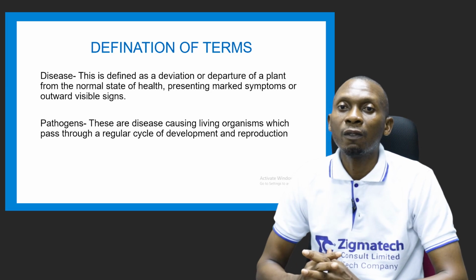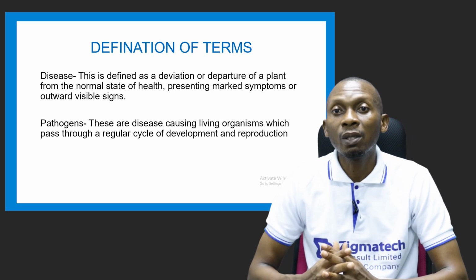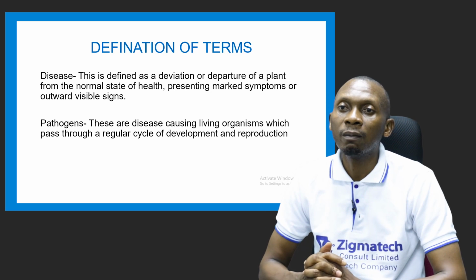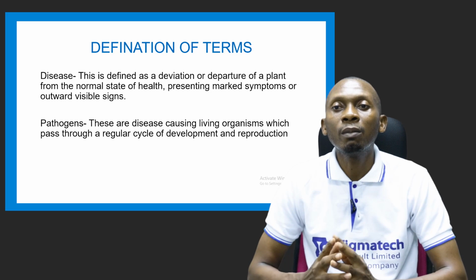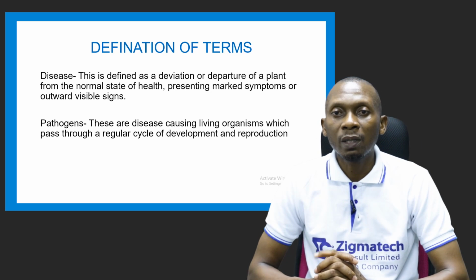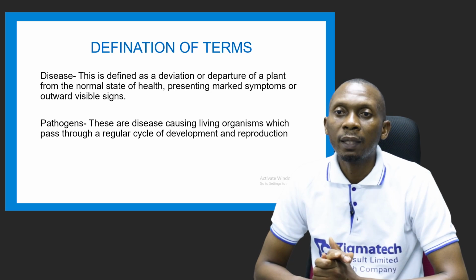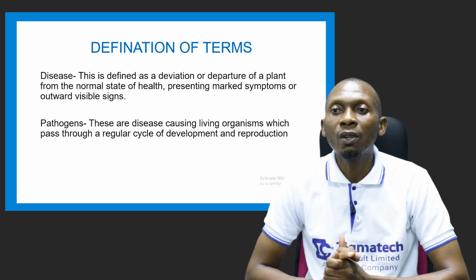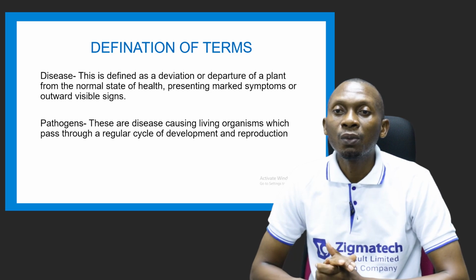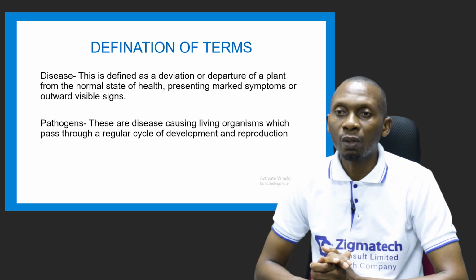remind ourselves of some terminologies like disease and pathogens. So what is a disease? It's a deviation or departure of a plant from the normal state of health, presenting marked symptoms or outward visible signs. Now let's look at pathogens. These are disease-causing living organisms which pass through a regular cycle of development and reproduction.